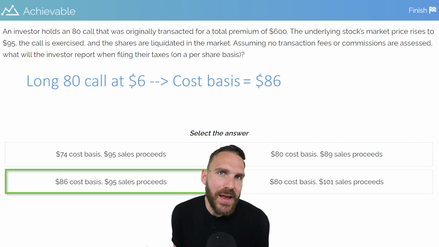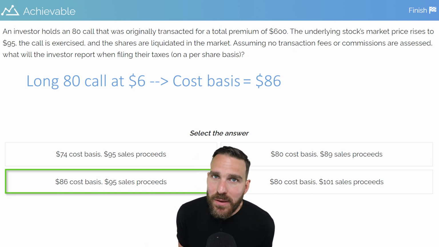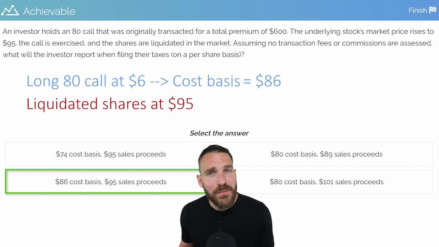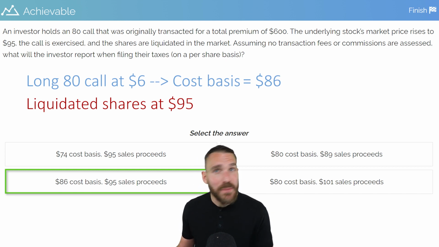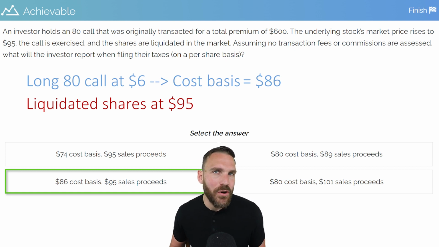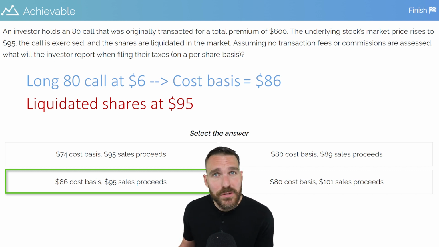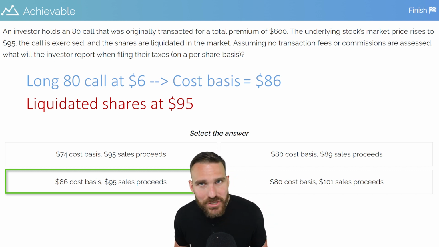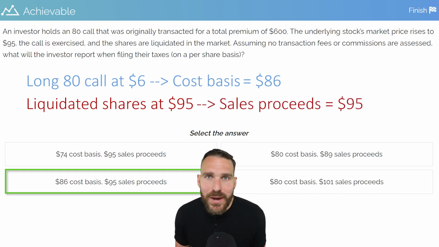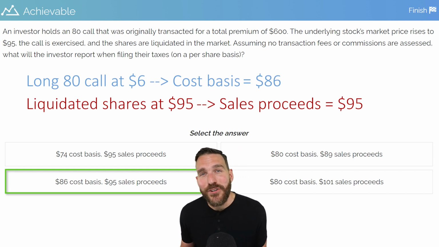Not only did the investor exercise the call and buy the shares at 80, establishing a cost basis of 86 with that premium involved, but they also then liquidated the shares in the market. Now, the liquidation, also known as the sale of those shares, that's separate from the option exercise. That happens after the option is exercised, and that establishes its own form of a tax reportable event. An investor that simply goes to the market and sells their shares for 95, assuming there are no transaction fees or commissions involved, will just establish sales proceeds of $95 per share. And that should confirm that the answer that we think is the answer actually is the correct answer.